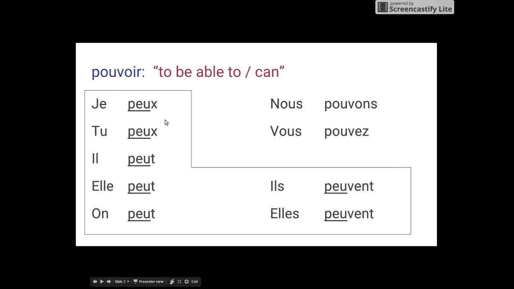So again, we're going to get the sound because of the EU, unlike nous and vous, which are going to be an ou sound. Nous pouvons, vous pouvez. Je peux, tu peux, ils peuvent, vous pouvez.